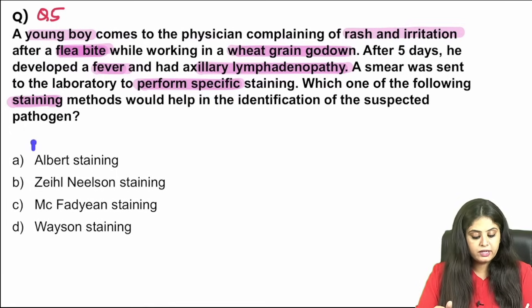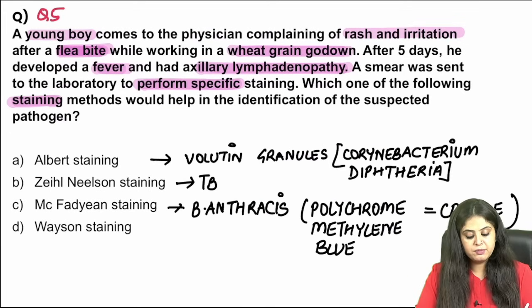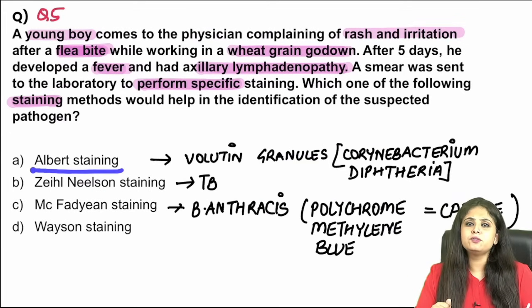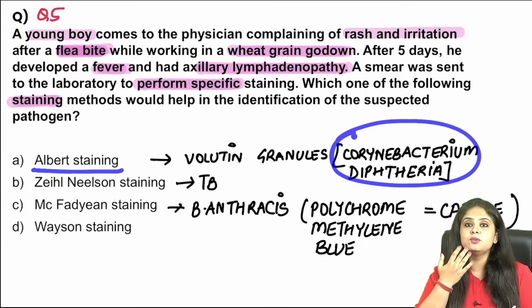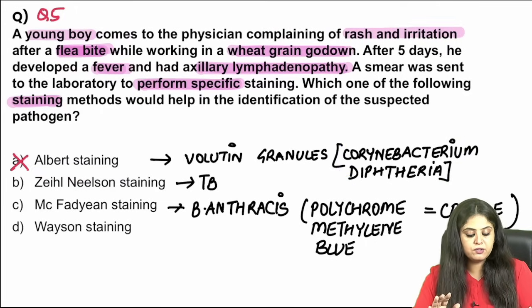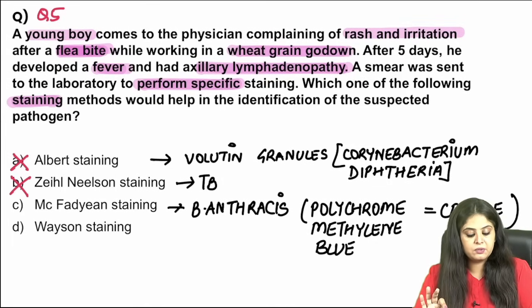Now when I also look at the options over here, number 1, let's go option by option. If I look at Albert staining, that is for the volutin granules of Corynebacterium diphtheriae. Diphtheria presents with a bull's neck and pseudomembrane, so automatically it is ruled out. ZN stain can be done for a whole lot of things, but TB comes first to mind, and that has nothing to do with flea bites, so ruled out.